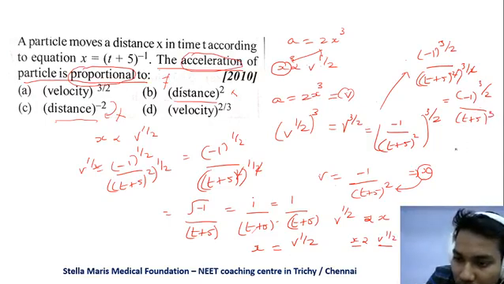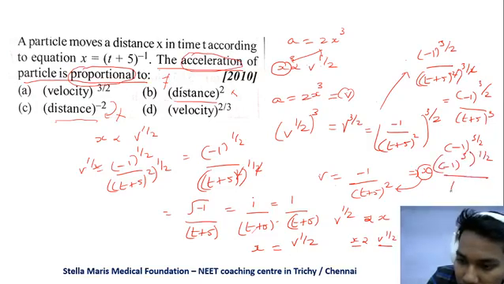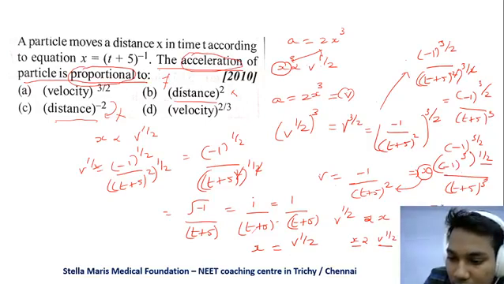So first, minus 1 the whole power 3 by 2 we have. So we have minus 1 the whole cube into 1 by 2 by t plus 5 the whole cube. I'm just taking this cube, that is this 3, inside the minus 1, and power 1 by 2 will be there, and it will give minus 1. So minus 1 the whole cube gives minus 1 power 1 by 2 by t plus 5 the whole cube.